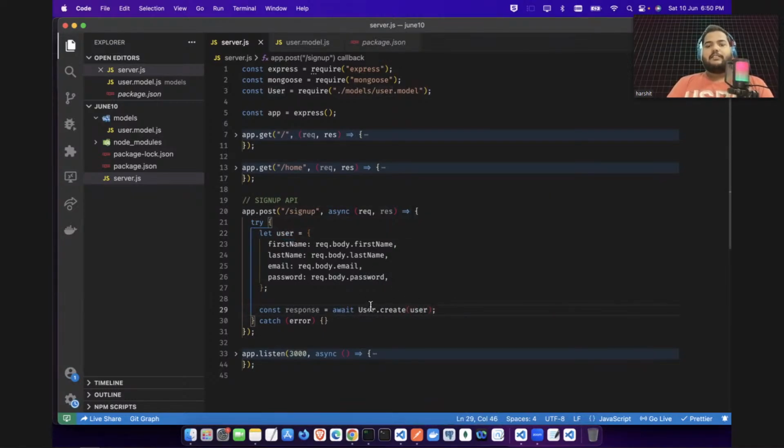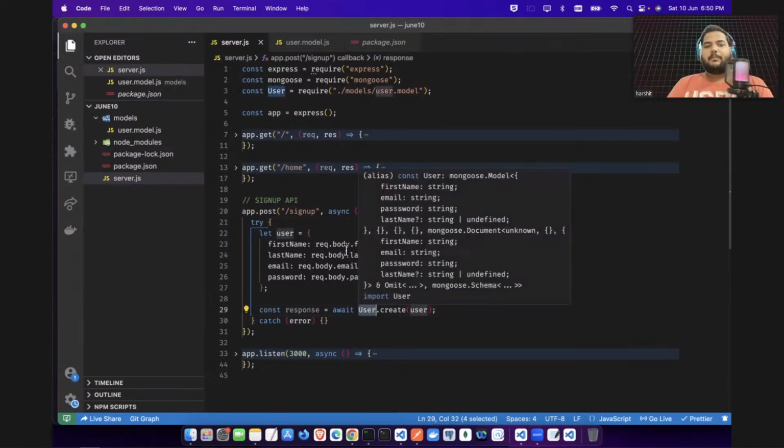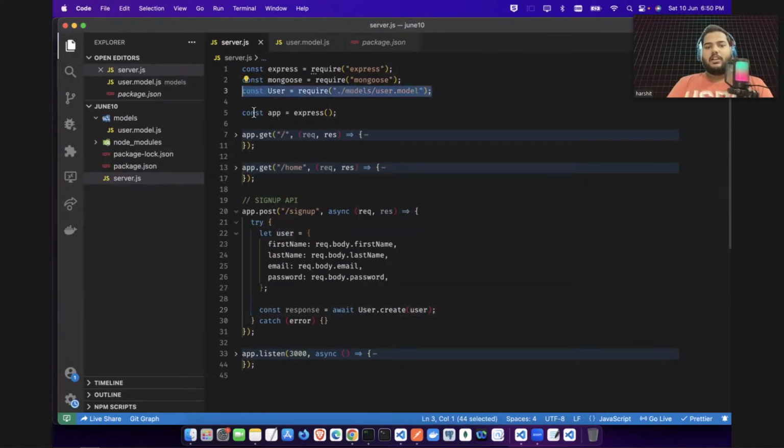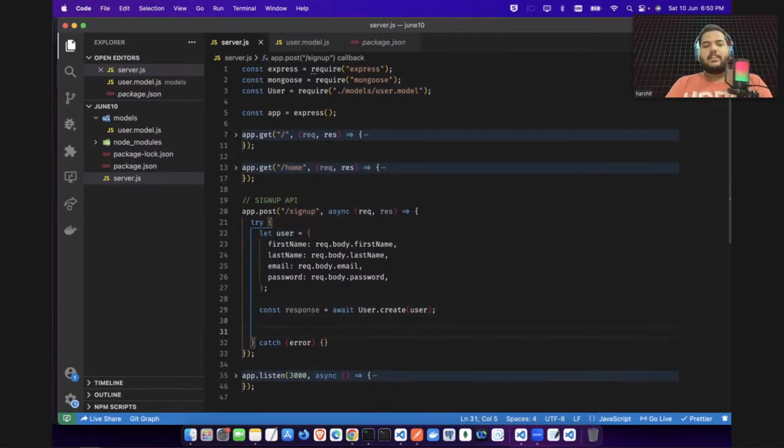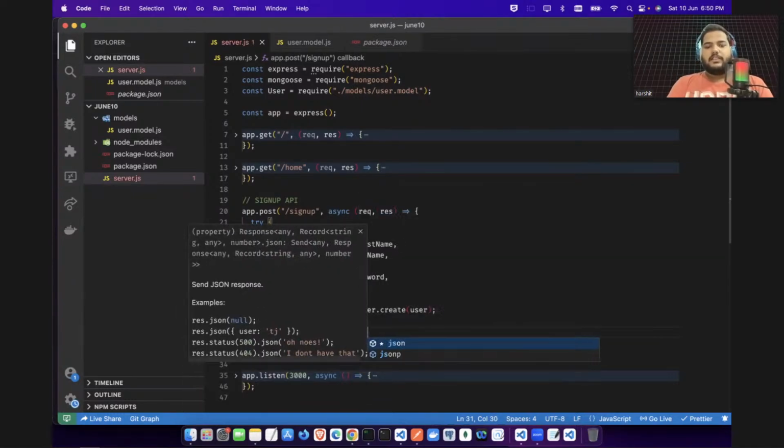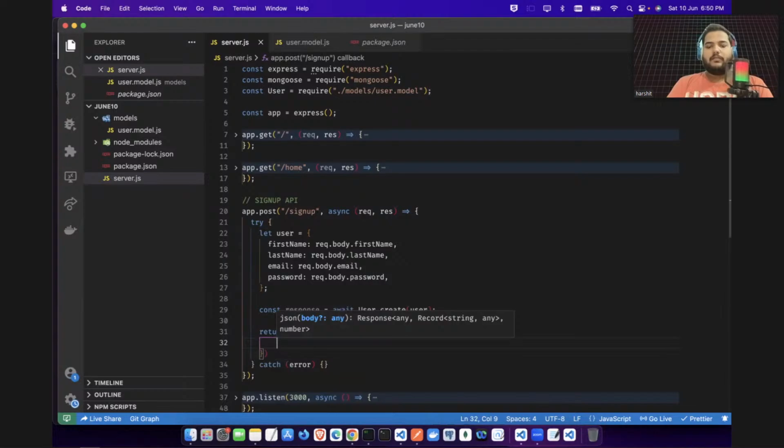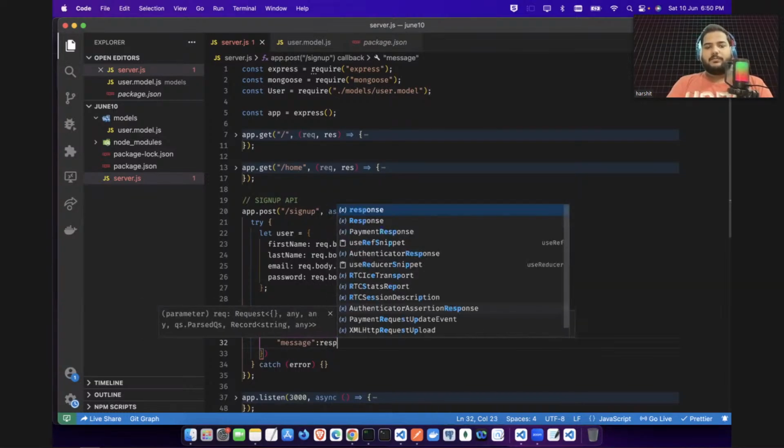Okay, so there's a difference, guys. This User with capital U is actually your model, and this lowercase user is just an object. It will create, and let's now return the thing. I will say here return response dot status code will be something. Status code can be 201, and you will say JSON response, and the response will be what? So you will say result or anything like message. Let's say message equal to response.